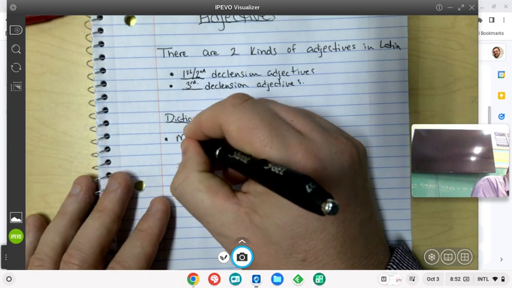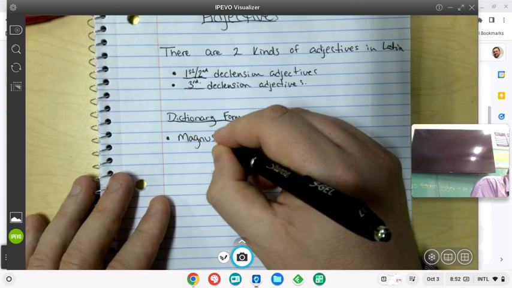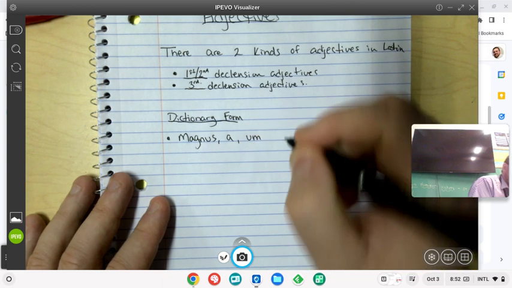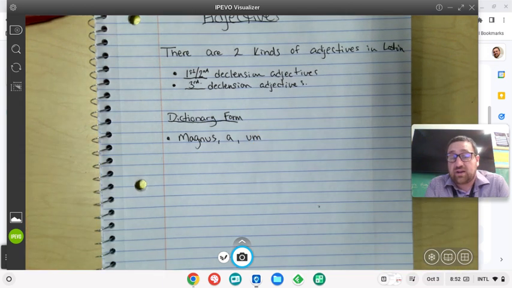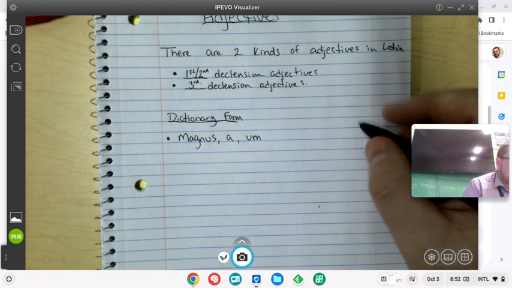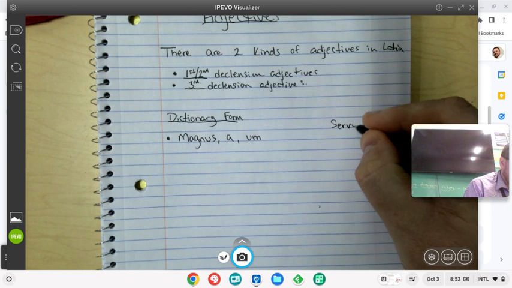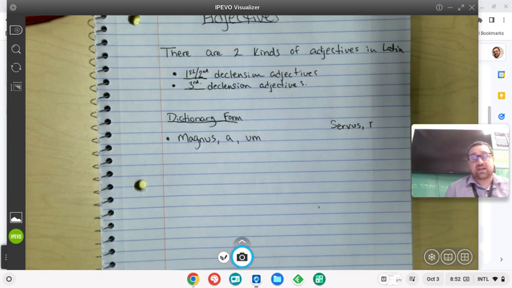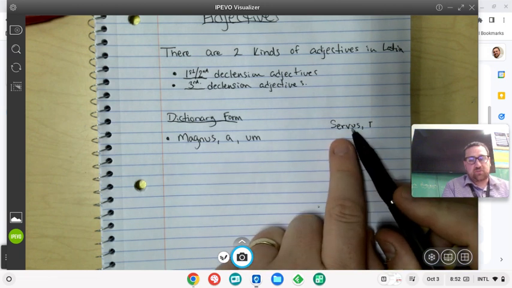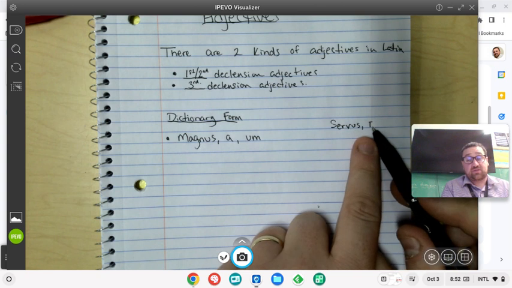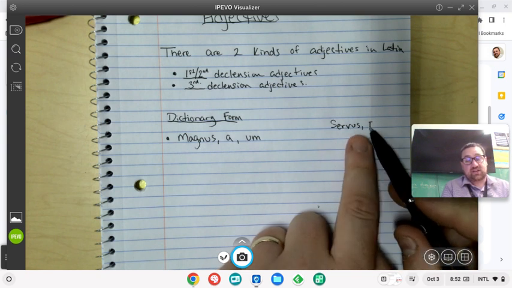The model adjective we're going to use is magnus. This is the dictionary form. The dictionary form for an adjective looks a little different, and it means something a little different than the dictionary form for a noun. So right away, a dictionary form for a noun, let's do servus, servi. A dictionary form had 2 parts to it. And what were those 2 parts? The first part was the nominative, and the second part was the genitive, nominative singular and genitive singular.